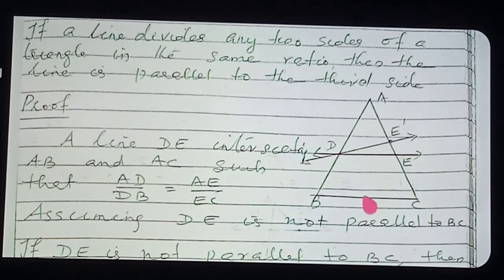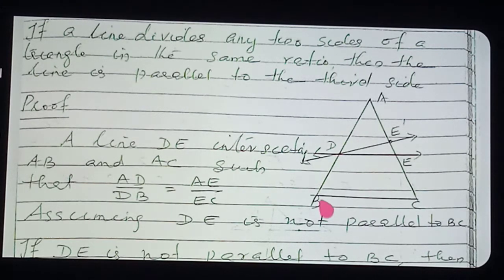So here we are not able to prove this directly, so we are going to prove this theorem by the indirect method. In the indirect method, we assume that DE is not parallel to BC. So we are taking a statement against it. Actually, what you want to prove is that DE is parallel to BC. So we take that DE is not parallel to BC, a statement against it.